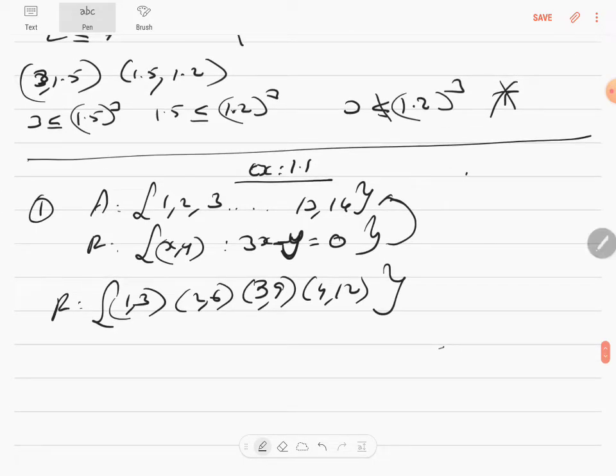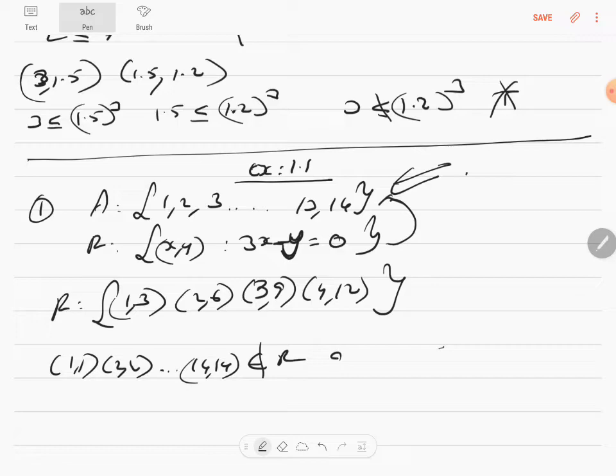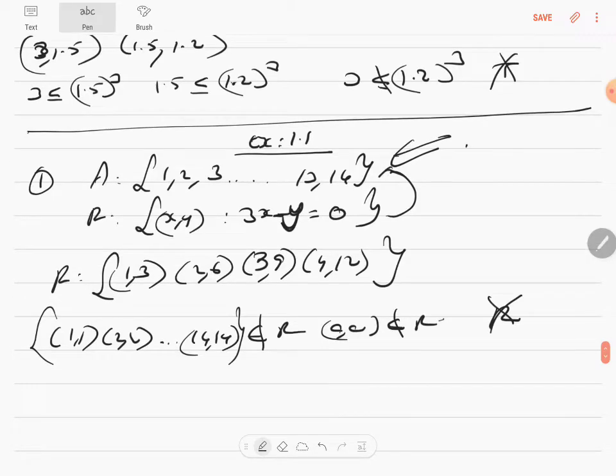Now look at this relationship. Is it reflexive? Do you have 1, 1, 2, 2, 3, 3, 4? No. To make it reflexive, each and every element of the set A has got to be related to itself. So how do you explain that? You have to write 1, 1, 2, 2, and so on. 14, 14 is not an element of the relation. Correct? A comma A is not an element of R, therefore it is not reflexive. Everything has got to be there.